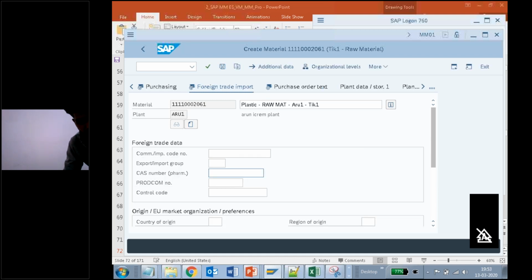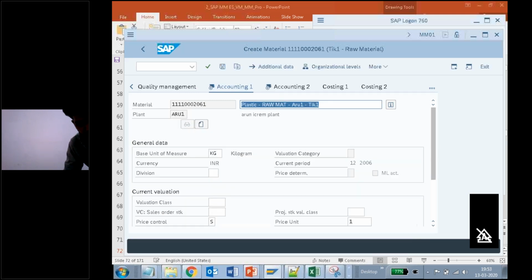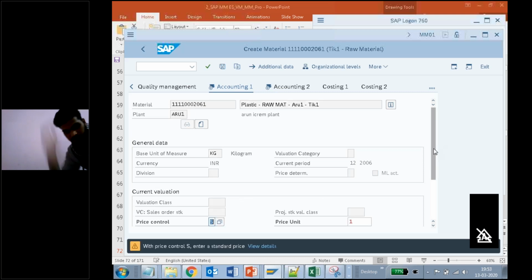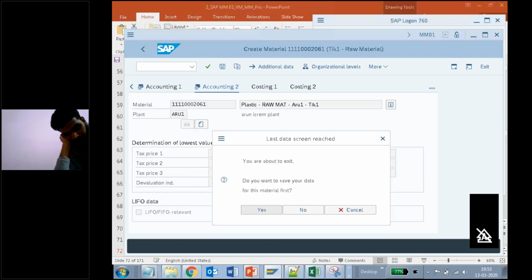Now enter. Enter. Just enter. So it is asking me for some standard price. So moving price and standard price. I'm giving some value as 10. Any value I'm giving, for example now. Enter, enter. Yes, this is the final stage. This is the final one. Click on yes. Click on yes.